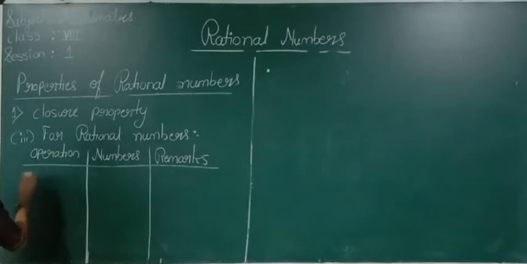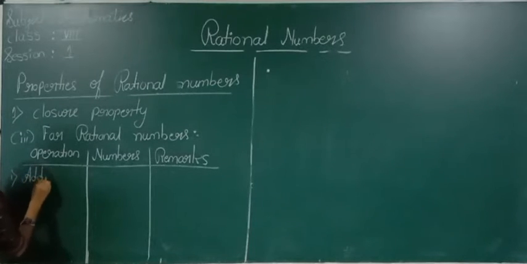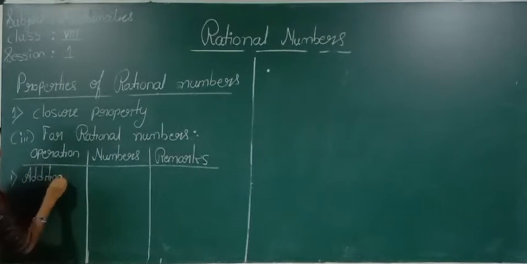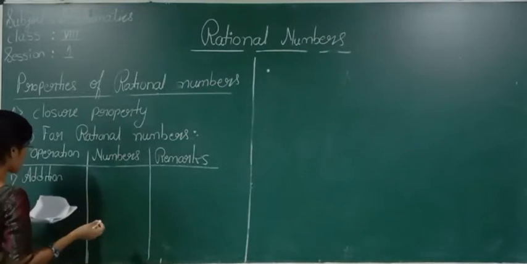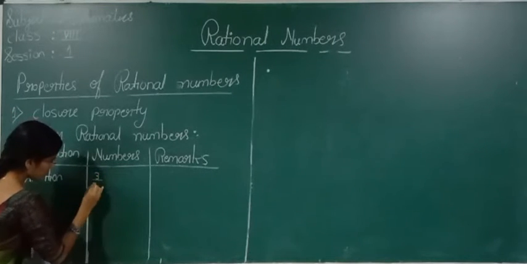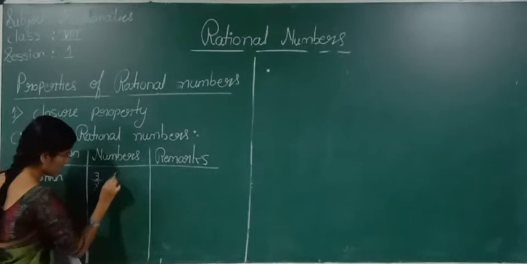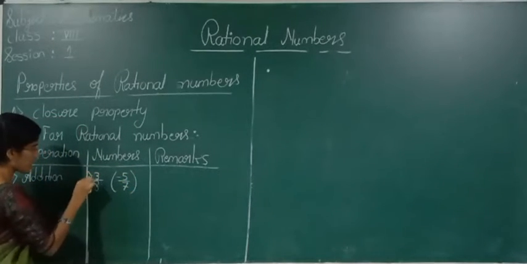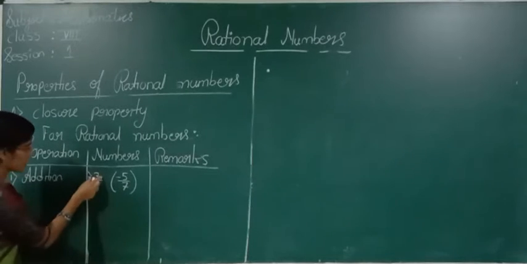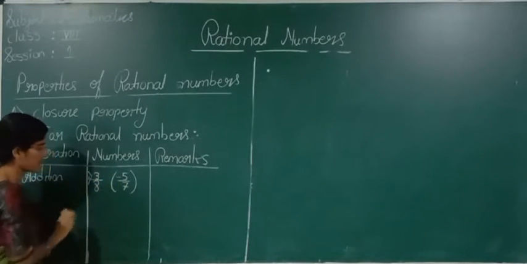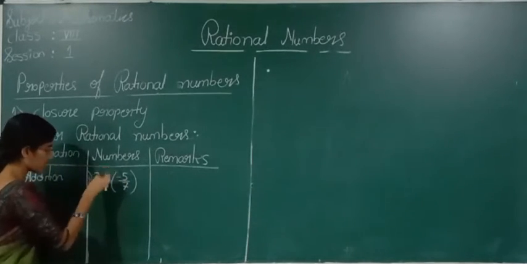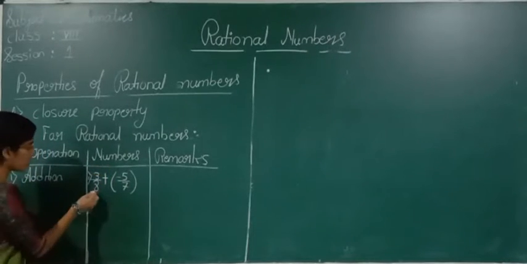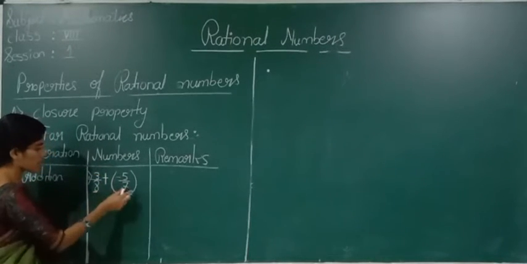Now see here, first we will see for addition. So I will take two rational numbers, 3 by 8 and minus 5 by 7. So these are two rational numbers, right? 3 by 8 and minus 5 by 7. I will perform the operation of addition. Now I took two rational numbers.